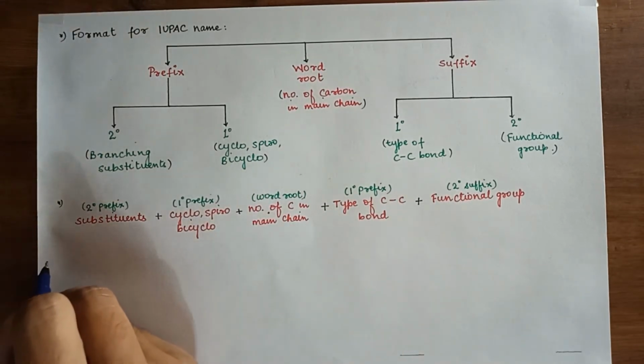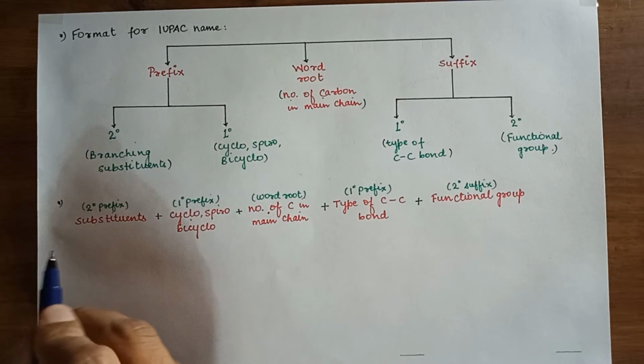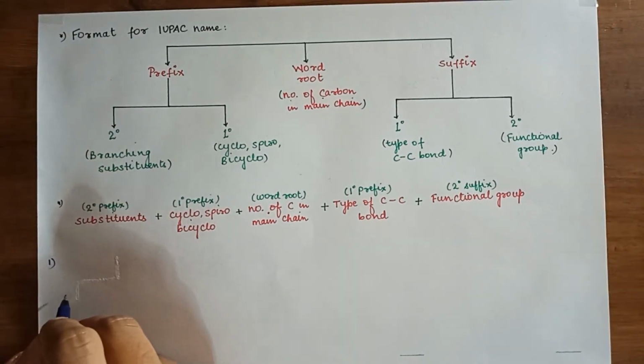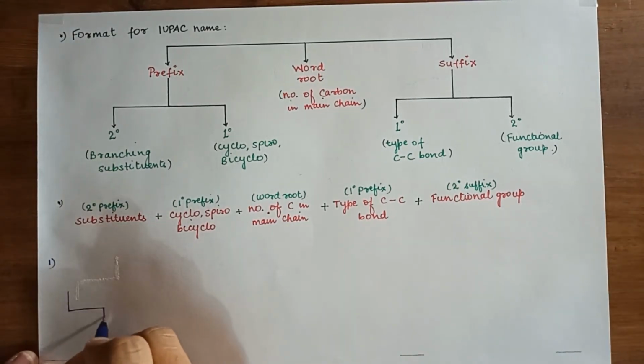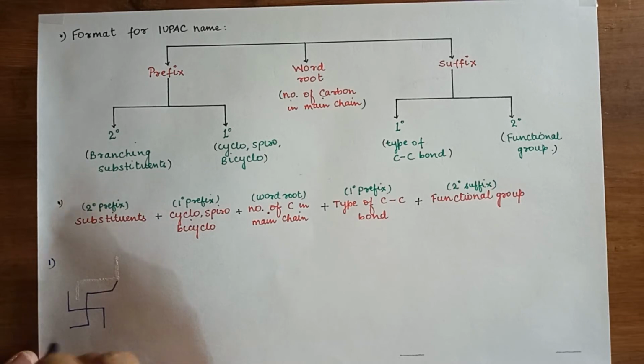So let us begin the first example. First of all the rule says select the longest chain.